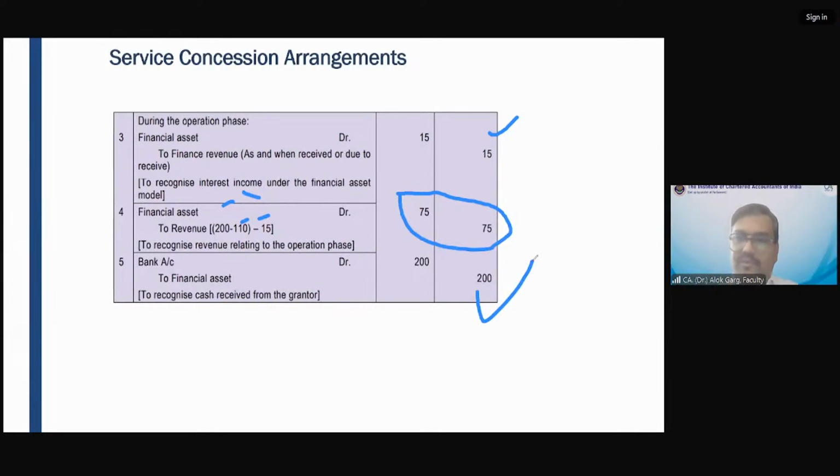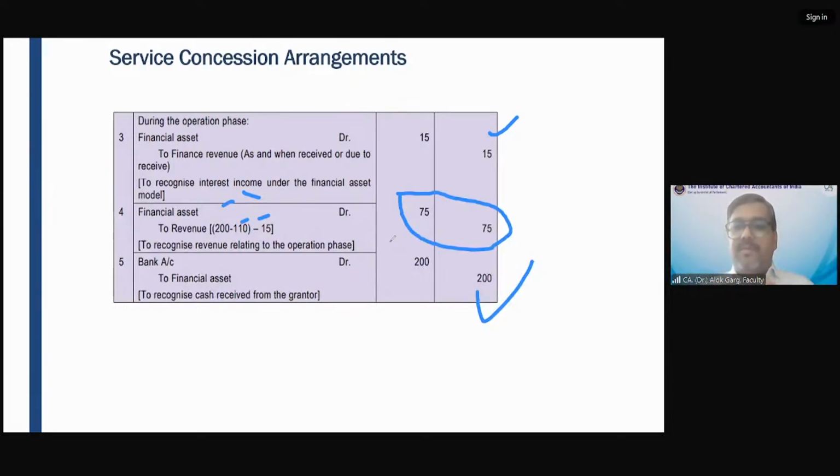Is there any problem in this question? So what we did, we recognize the revenue relating to the construction phase. We recognize the revenue relating to the operation phase. And this money has been guaranteed by the government. Over the period of the service concession arrangement, the government will pay to this company 200 crores. And out of this 200 crores, 110 relating to the construction phase, 15 is relating to the interest income, and the remaining 75 is the revenue, which is for the maintenance of the toll plaza, because this company has to incur recurring cost also.